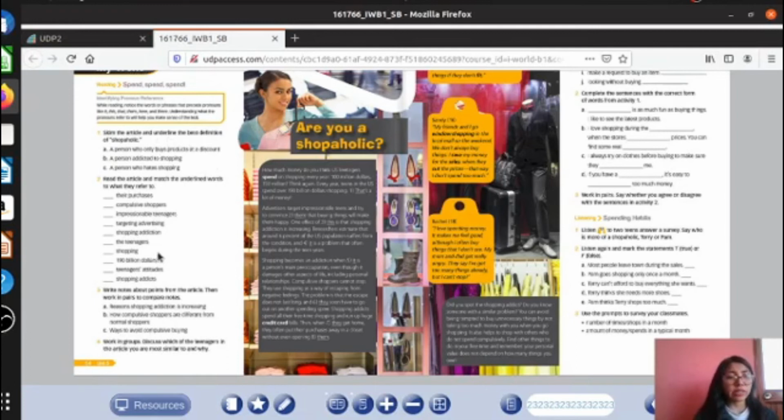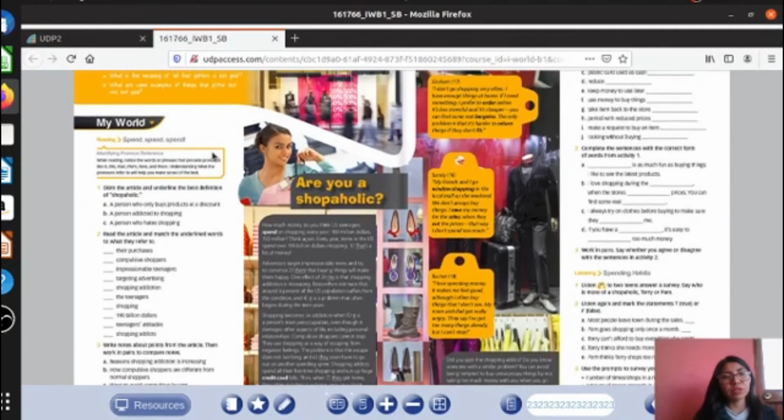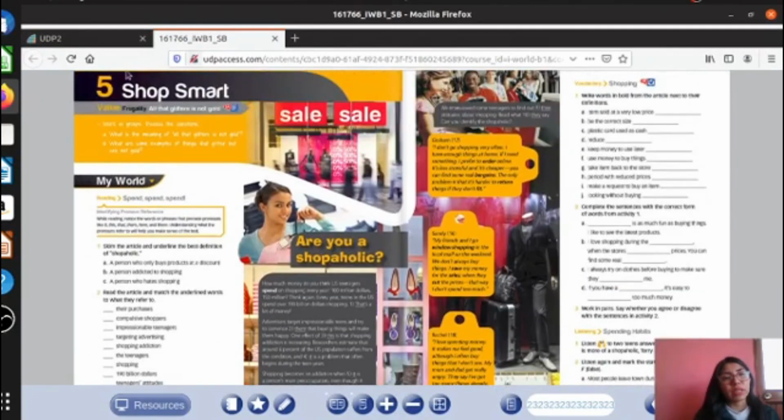So the homework is the activity number 3. You have to take a photo, tomar una fotito, and you have to send me, okay? So that is the homework for today. And remember, that is a new unit, so you have to put the title, okay? You have to make the cover. Tenemos que hacer la carátula. I am going to send you the instruction through the platform, okay?